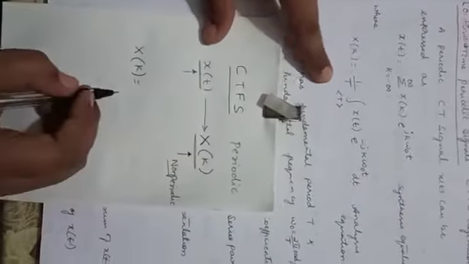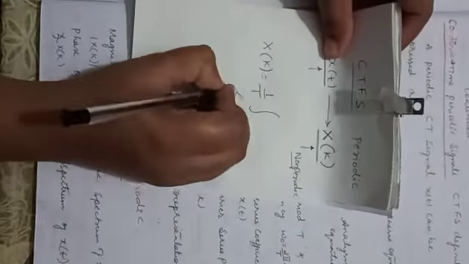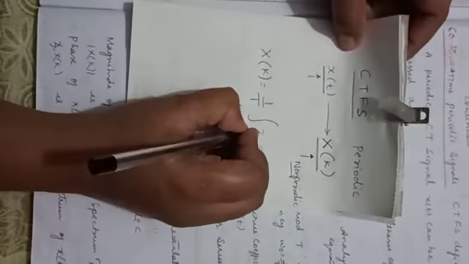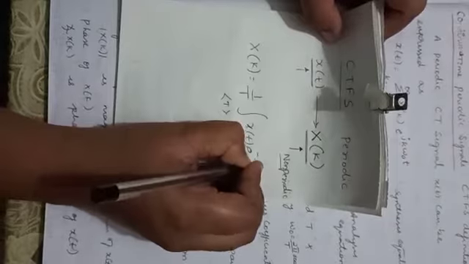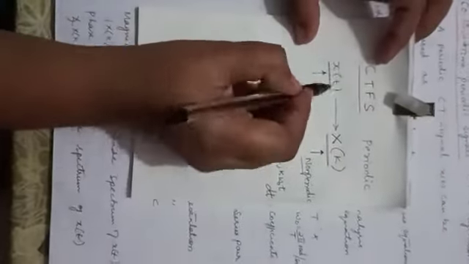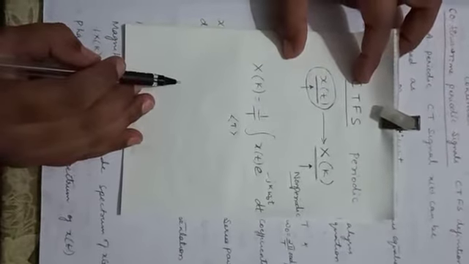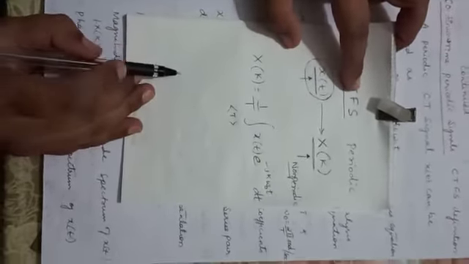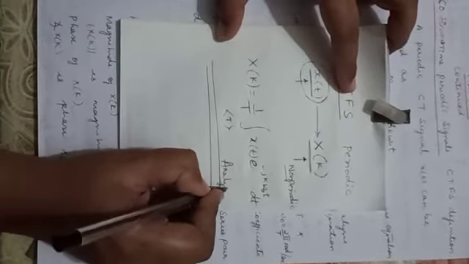The analysis equation is given by X of k equals 1 by T, integration over the period, x of t e to the power of minus j k omega naught t dt. So if the time domain signal is given and you want to find the Fourier series coefficients, then we will be using this equation. This is known as the analysis equation.